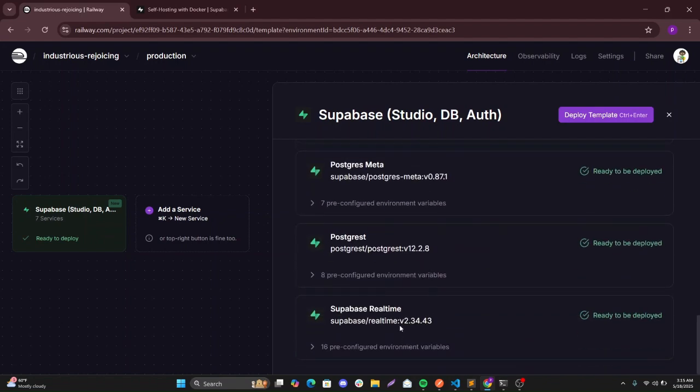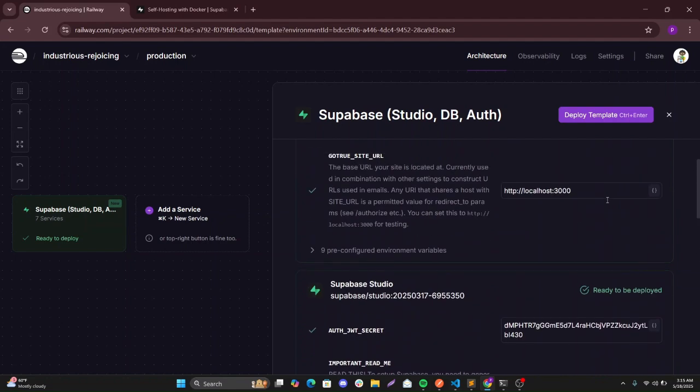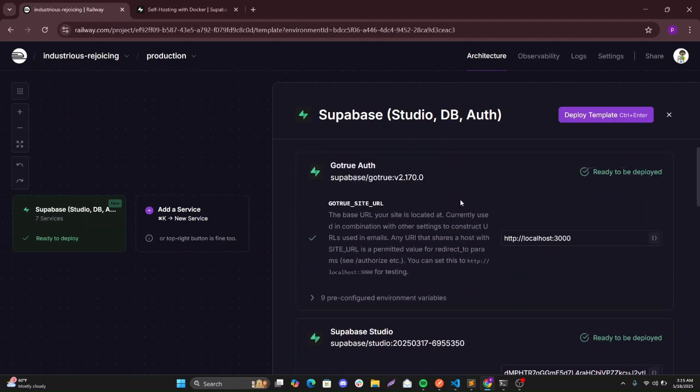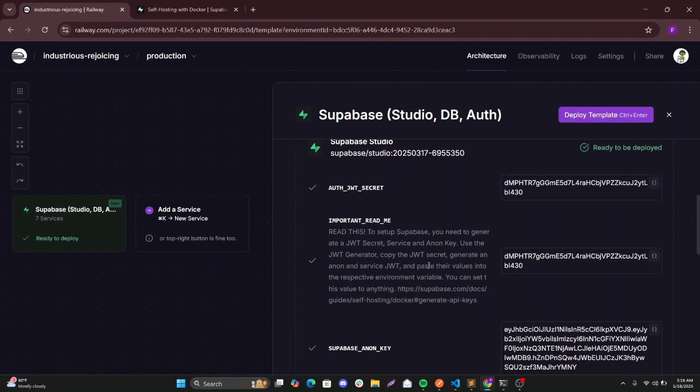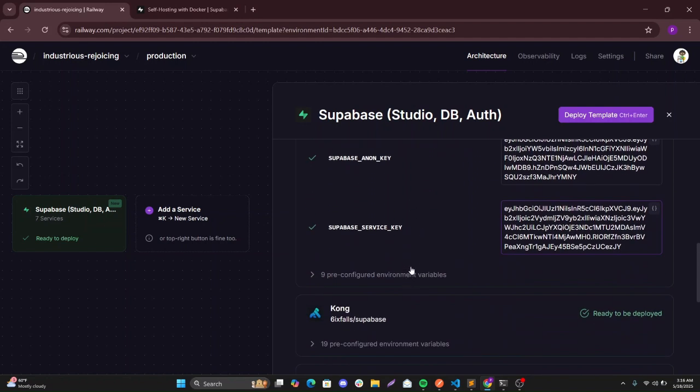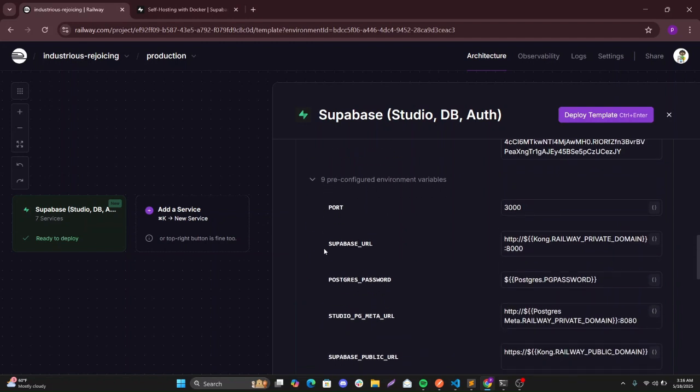So the other services that come with this are already configured and ready to be deployed. So we just need to configure this, which I've said is the front-end URL. In case you have a front-end that you want to connect to the Supabase and do some authentication, you have that URL here. And then this is the JWT secret. You can use it here and here, and the Supabase anon key and the service key. Or we have other variables that are configured here, like the port and all that.